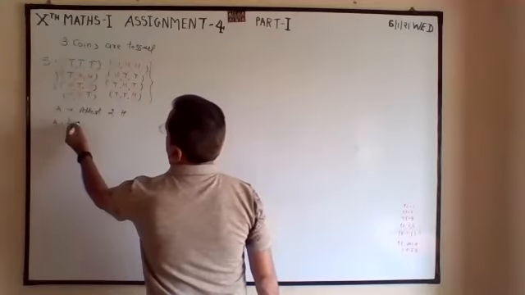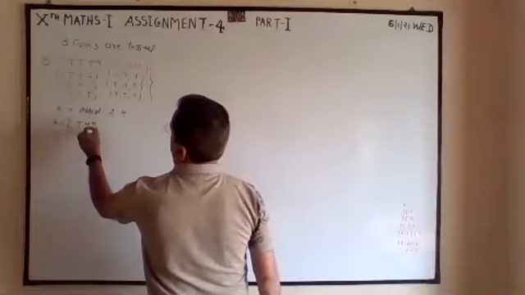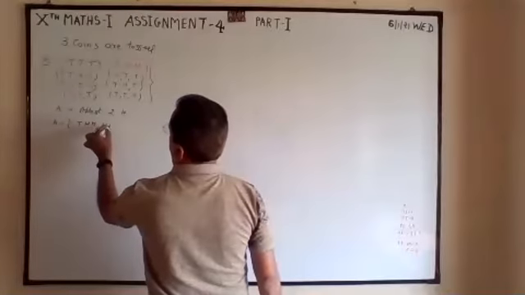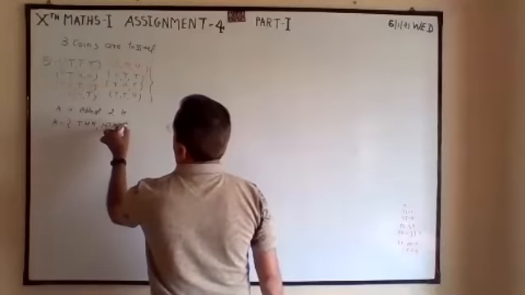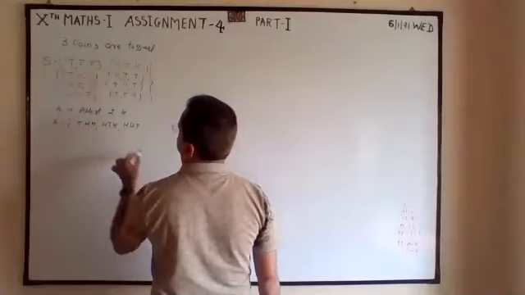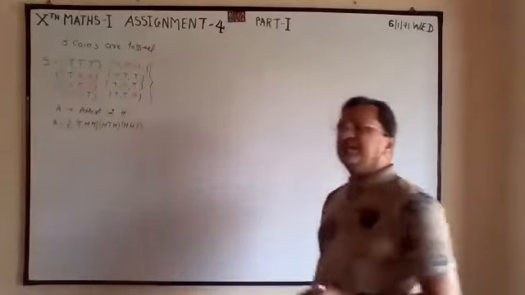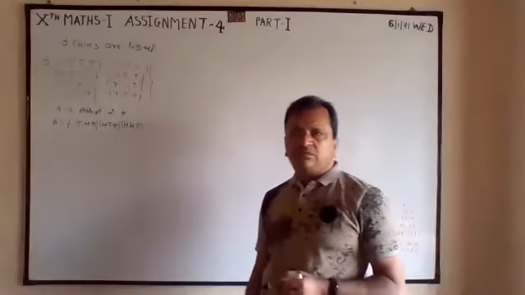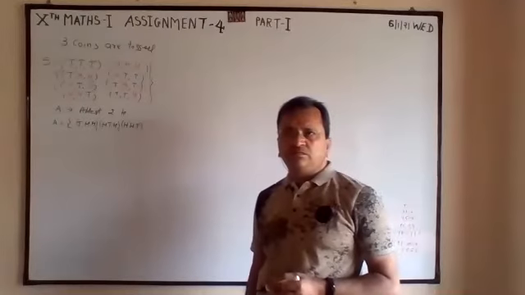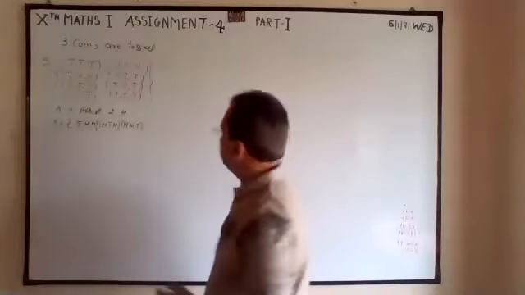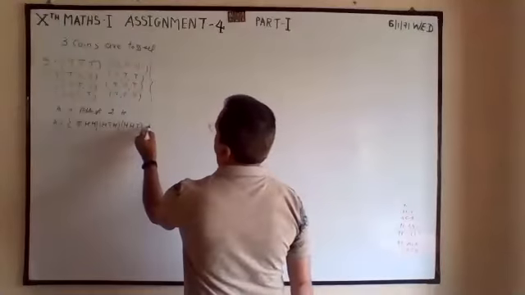Two H first: T H H, H T H, H H T. At least 2. Then more than 2: H H H.